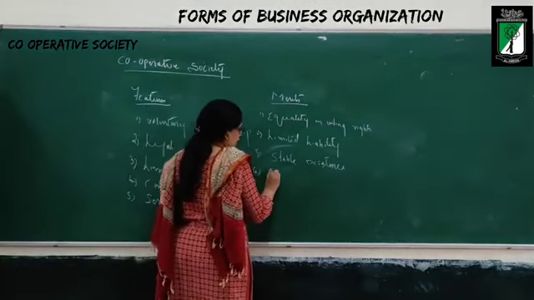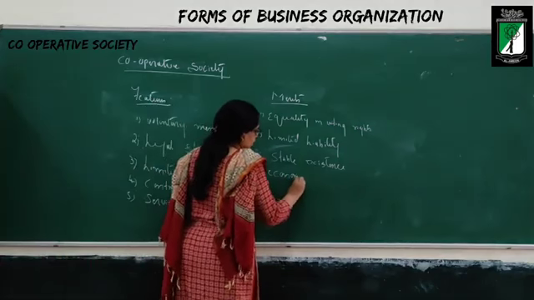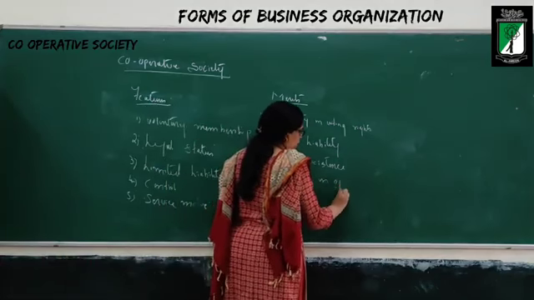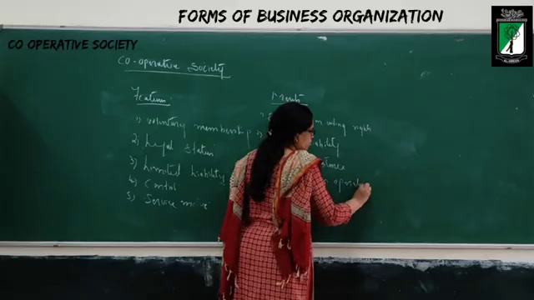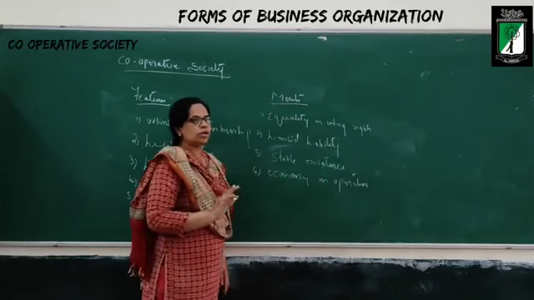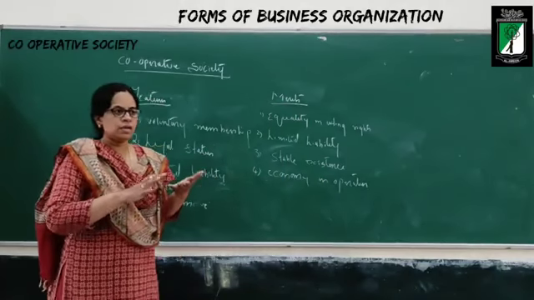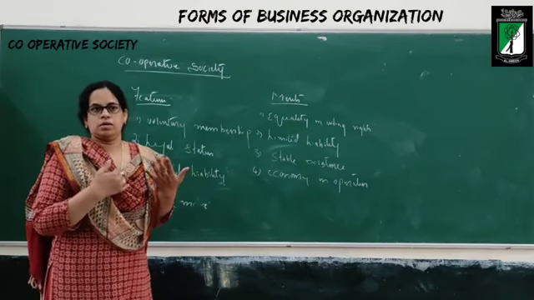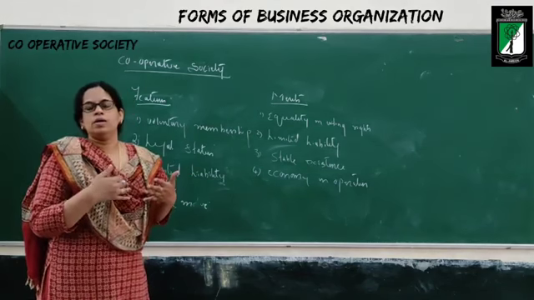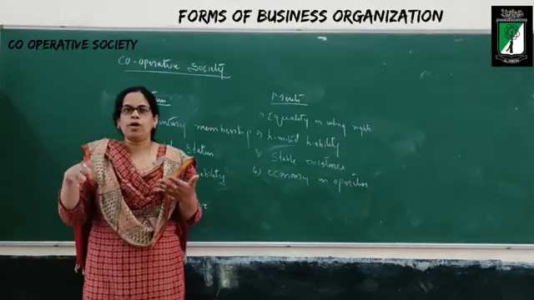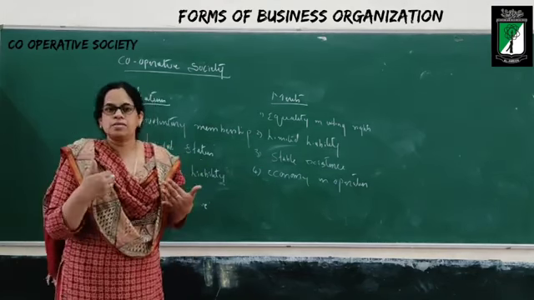The next one is economy in operation. What is economy in operation? Since their objective is to render services, they don't concentrate on appointing outsiders.